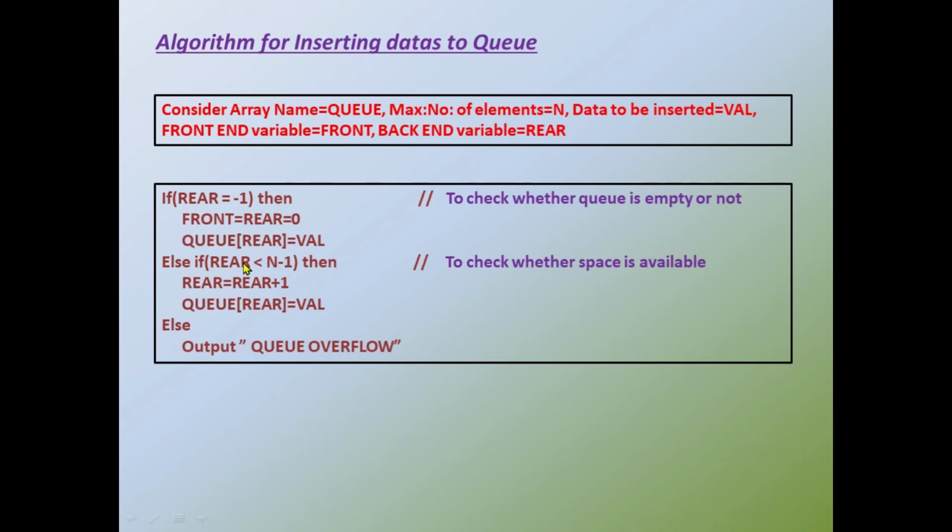We have already said if I want to insert data, we have to first increment the value of rear. So rear less than 9 means if the rear is 8, it is possible. It means if the rear is 8, rear is less than 9. If the rear is less than 9, that means the rear should be first incremented by 1, then the data is added to the queue. Clear? Otherwise we have to print queue overflow or queue is full. Any messages can be printed here. Clear?